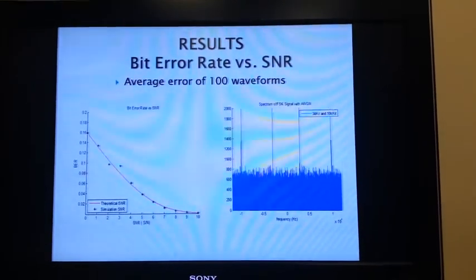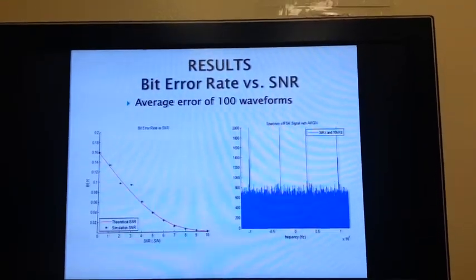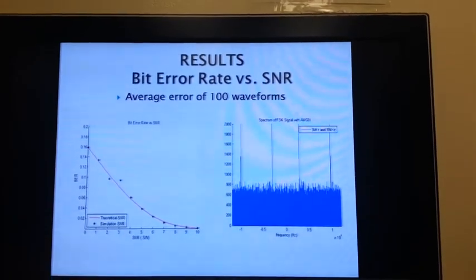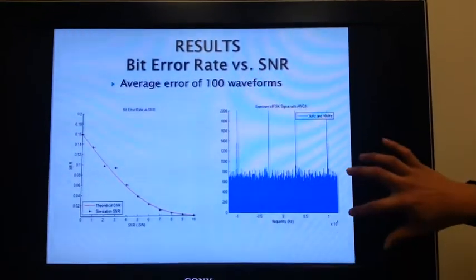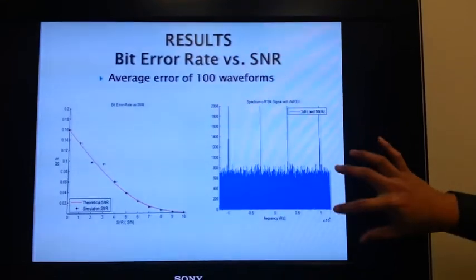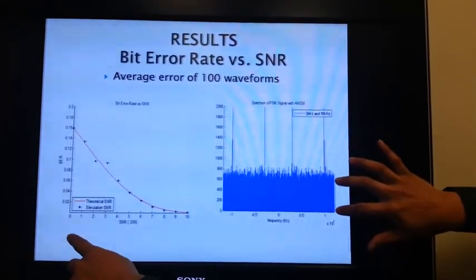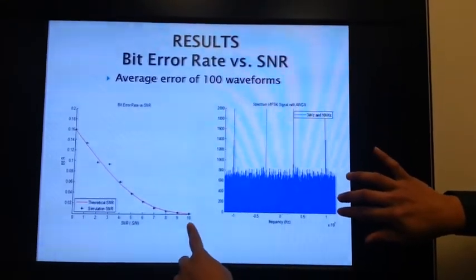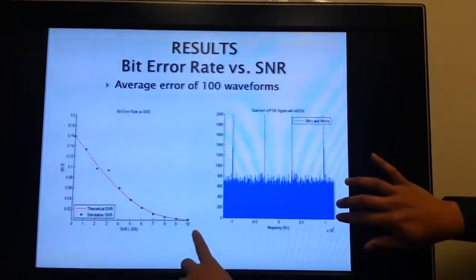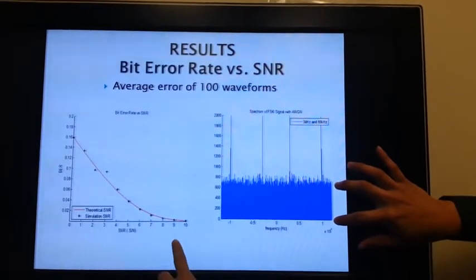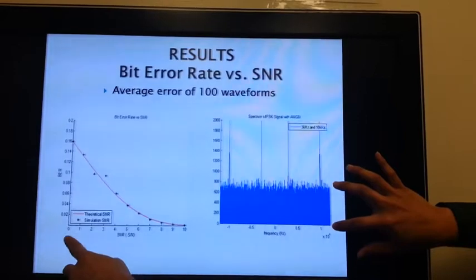Next, I'll talk about the bit error rate versus the SNR. As you can see here, here's the noise and here's the signal. When the noise is decreased, you can see the SNR will increase, and if the noise is increased, the SNR will decrease.